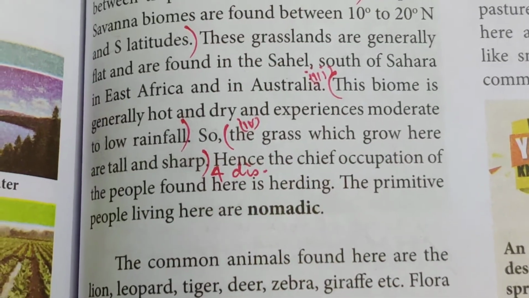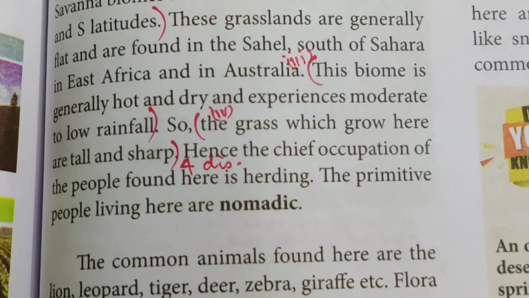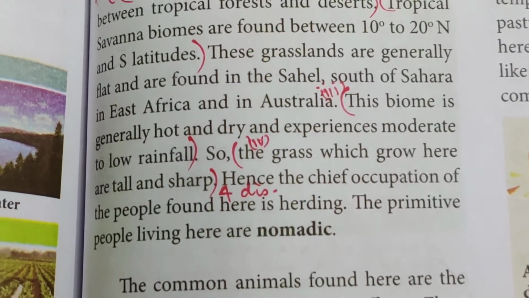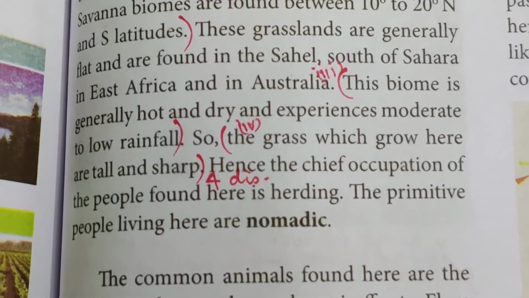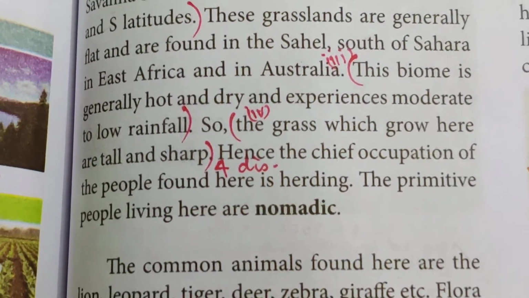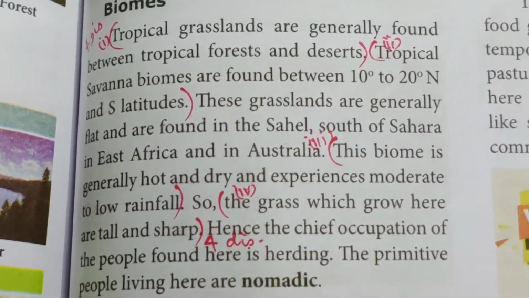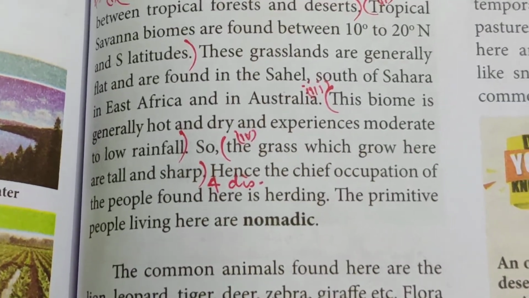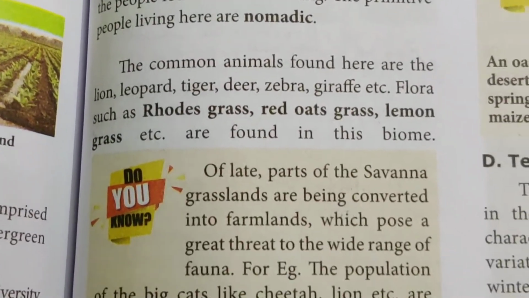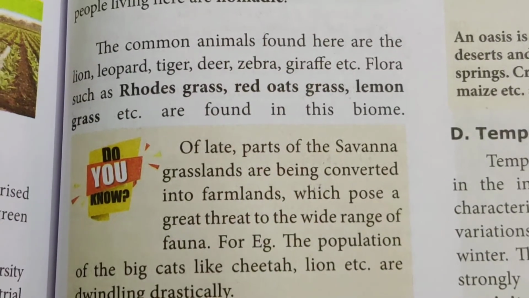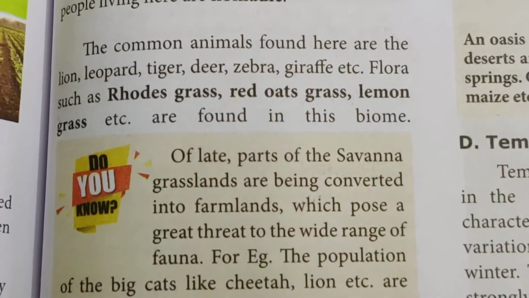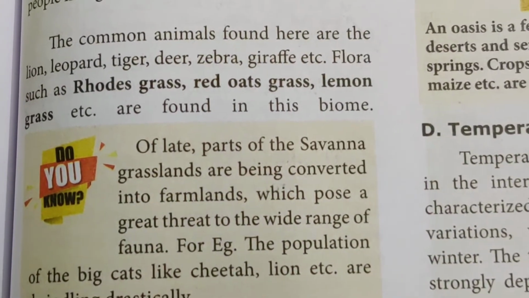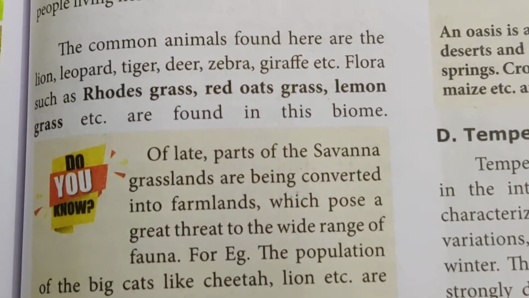The grass which grows here is tall and sharp, hence the chief occupation of the people found here is herding. The primitive people living here are nomadic. Whatever they find in the grasslands and the forest area is their only source. The common animals found here, what are the animals they find here? Lion, leopard, tiger, deer, zebra, giraffe, etc.